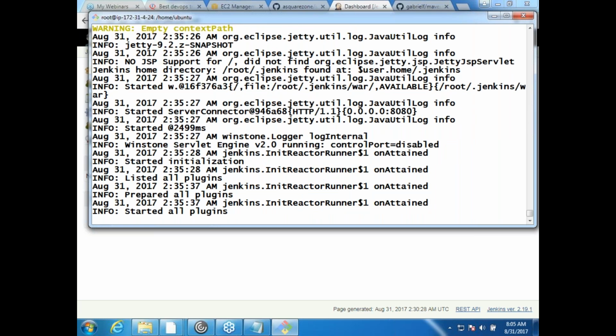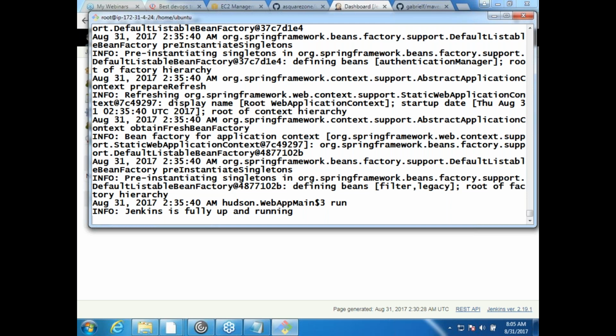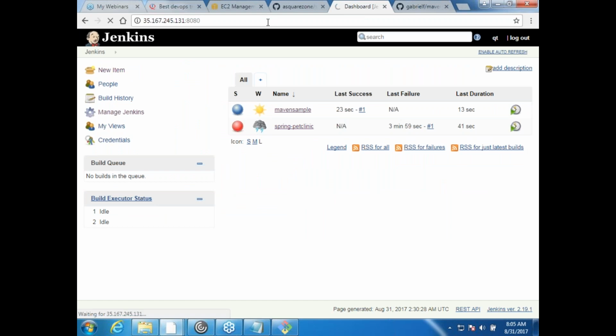Tomorrow let us take Java 8, because most of the projects have moved to Java 8, there is no point in staying at Java 7 now. Okay, so Jenkins is fully up and running, and let me do this.